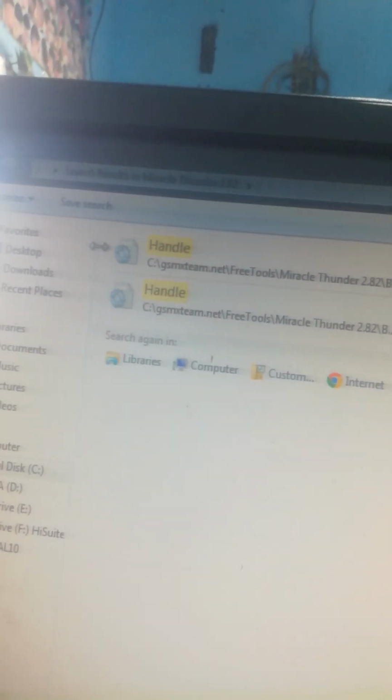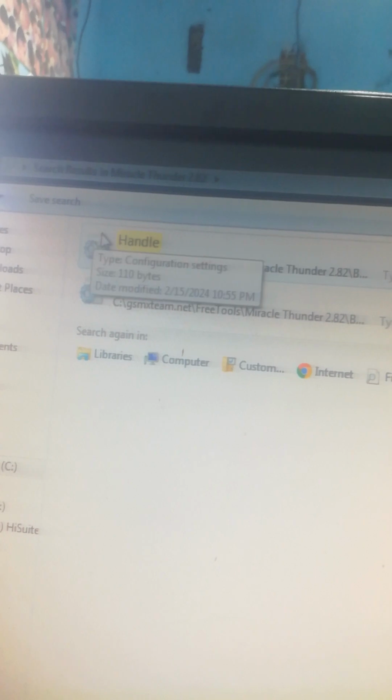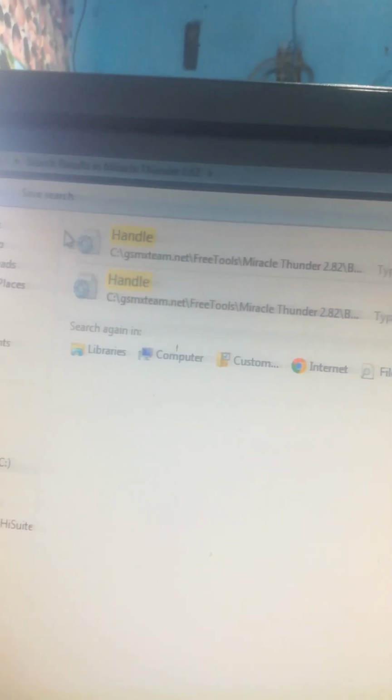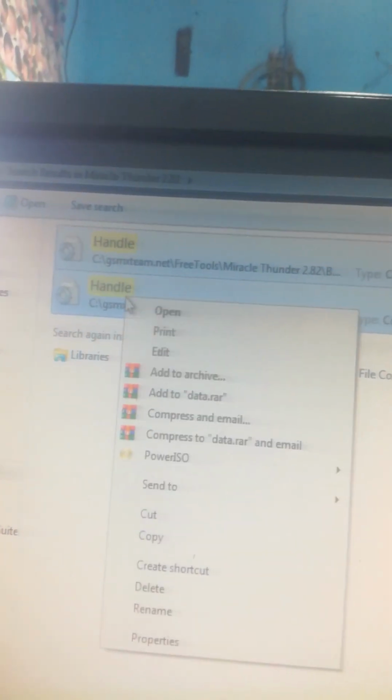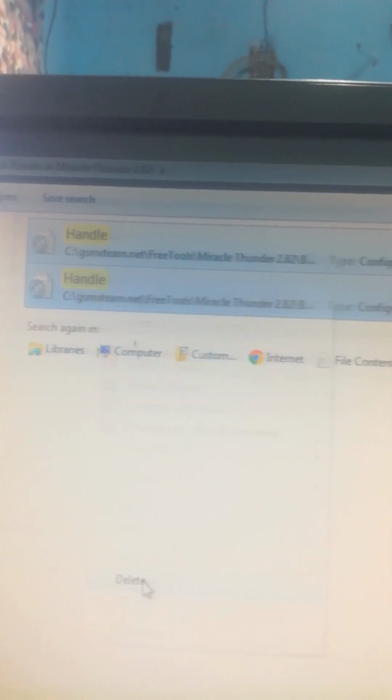When you go on open location, just search here in the location, search handle, like this one, handle. Then you find that some files will pop up like this handle, like some setting icon, and so then you delete this. Delete.